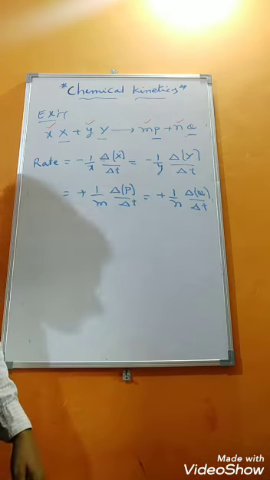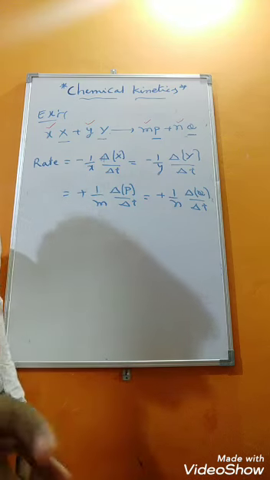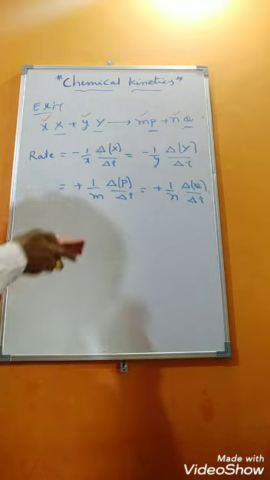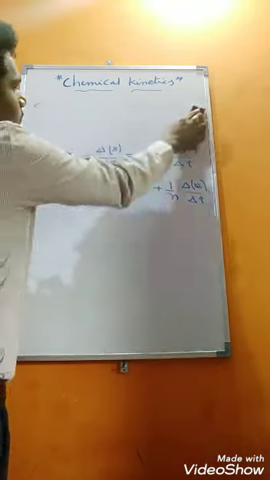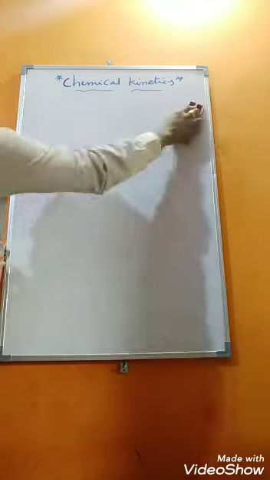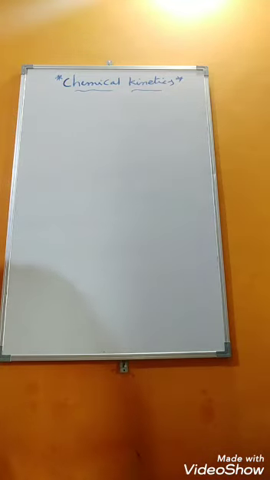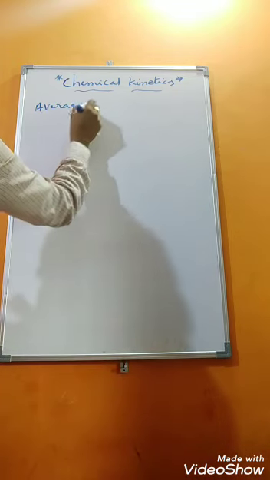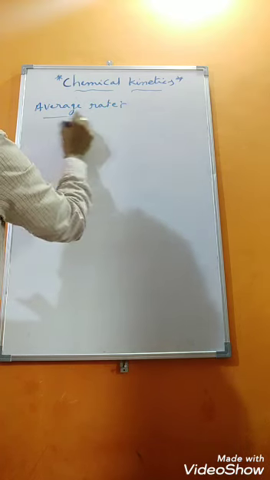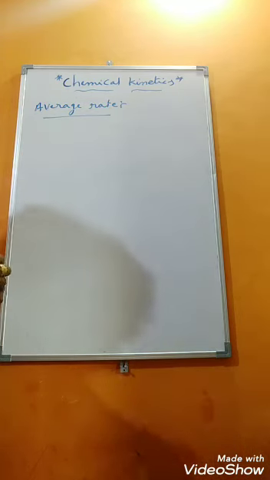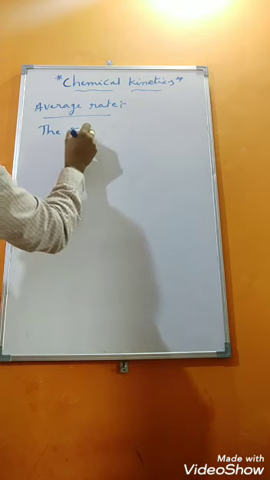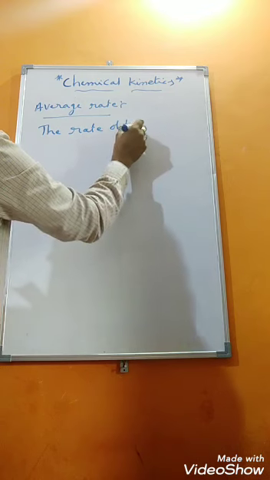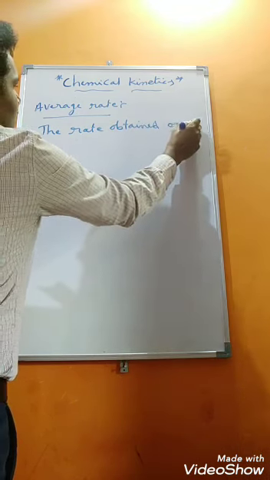And we will discuss average rate and instantaneous rate. What is that average rate? We will see. What is meant by average rate? The rate obtained over an interval of time is called average rate.